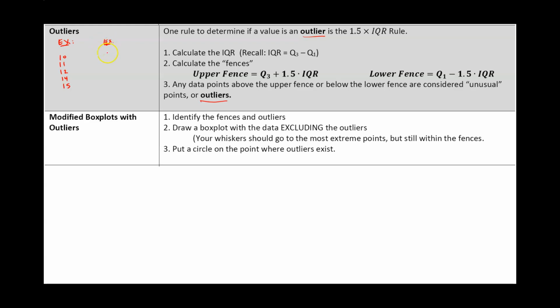Here's another example. You have another team with 5 players. Players score 10, 11, 12, 14, and then the fifth player scores 56 points. This person would be an outlier because they did significantly better than the rest of the team. So an outlier is a value that is significantly higher or significantly lower than everybody else.